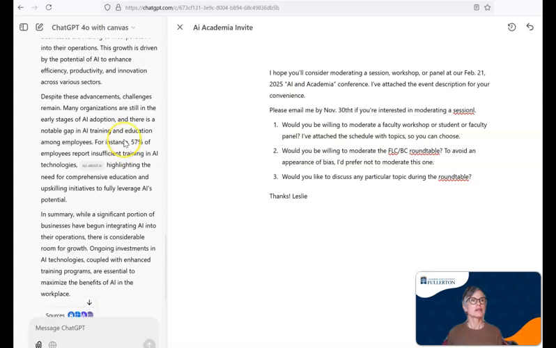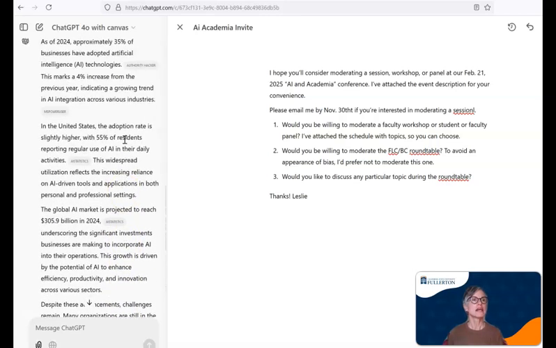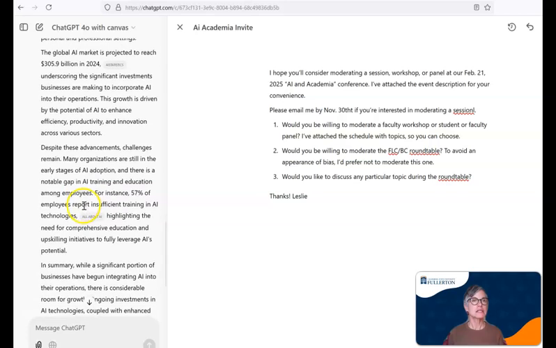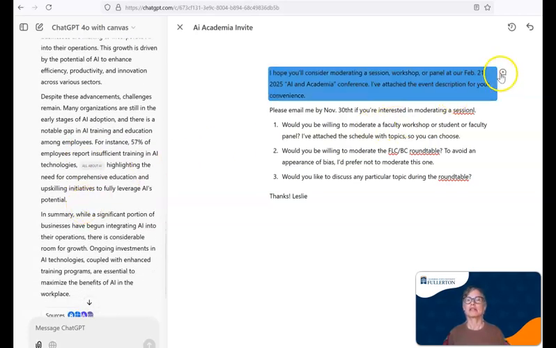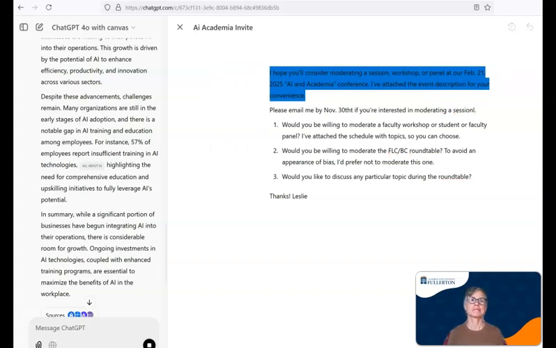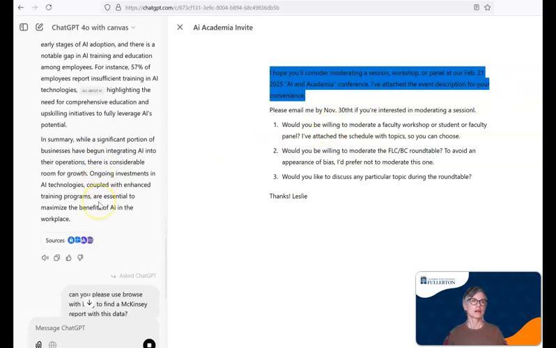Let's see who it cited. I know McKinsey has numbers on this. Authority Hacker. I'm going to ask for the McKinsey numbers. Let me see if I can say, can you please use browse with Bing to find a McKinsey report with this data, and see what it gives me.